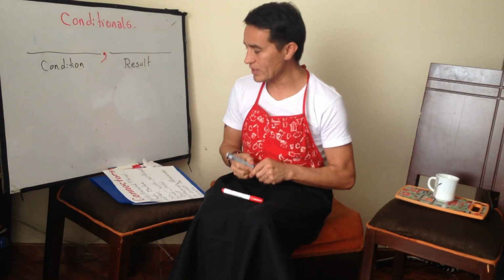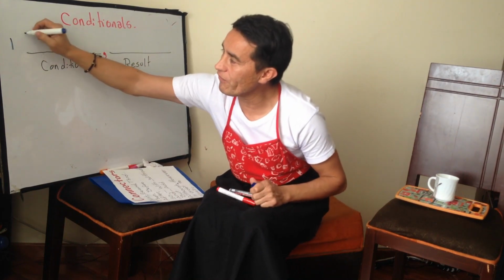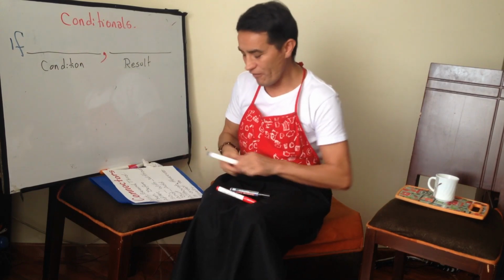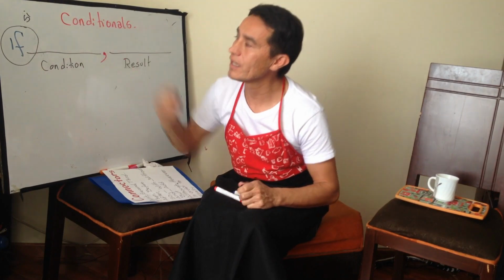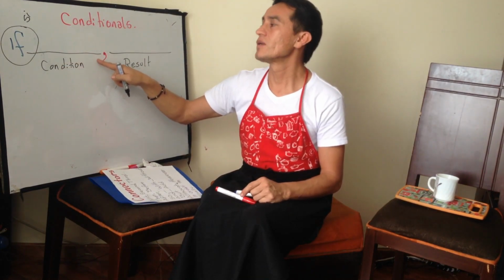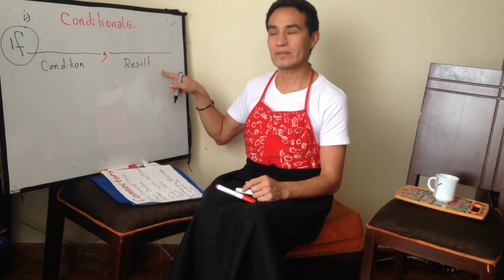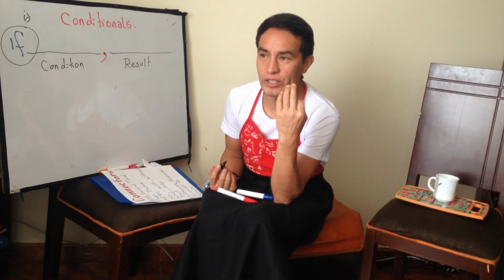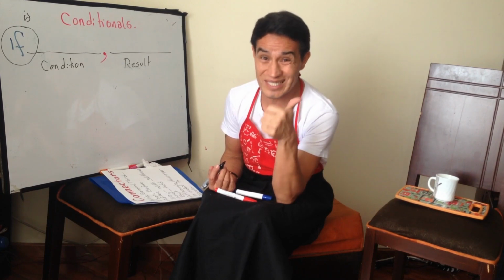And it's very important that in conditions we use the word if. If means in Spanish sí. Sí, tal cosa, so, entonces, tal resultado. This is conditionals. And we have three kinds of conditional, or four if you count the conditional zero.